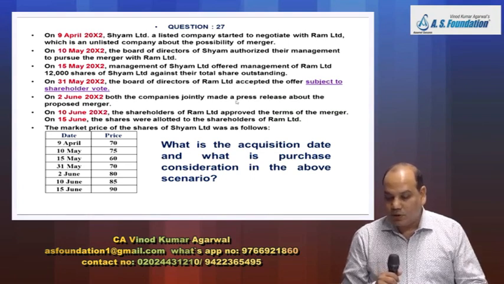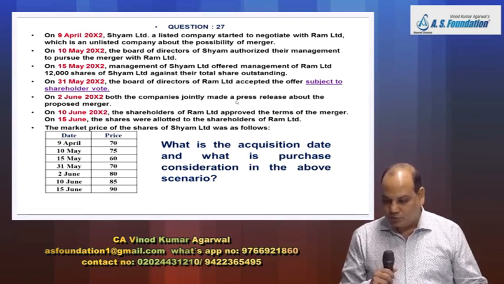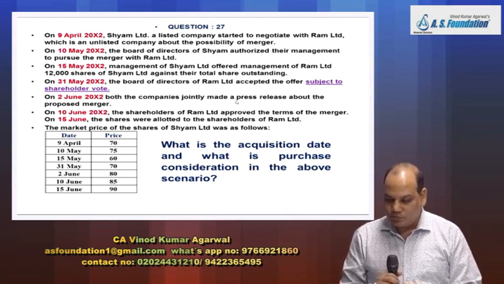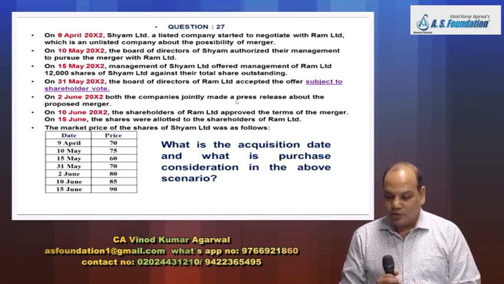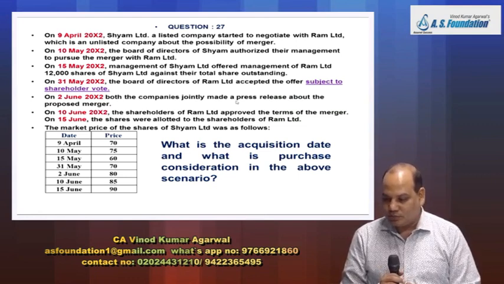On 31st May 20x2, the Board of Directors of Ram Limited accepted the offer subject to the shareholders' vote. On 2nd June, both companies jointly made a press release about the proposed merger. On 10th June, the shareholders of Ram Limited approved the terms of the merger.